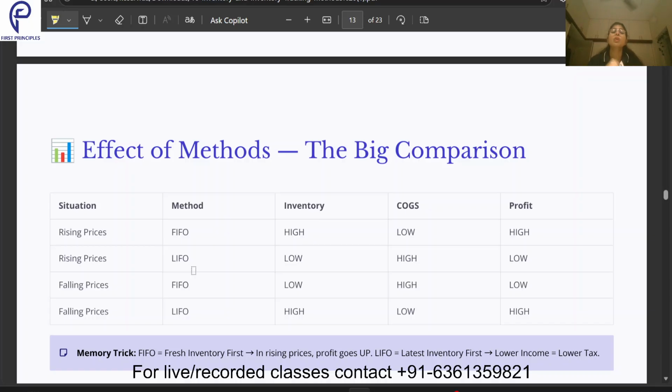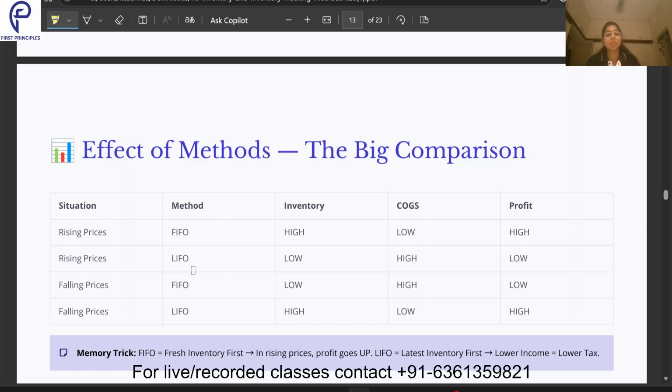Deflation means prices are falling. Now, if the prices are rising in case of FIFO, we already know the inventory will be valued high, because suppose something we bought in January is cheaper, and something I bought in March is more expensive. The one bought in January will be sold, so that is the cheaper one, and the March one will go in my balance sheet as my ending inventory, so my inventory will be higher. The January one will go in my cost of goods sold. If my cost of goods sold is lower, my profit is going to be higher.